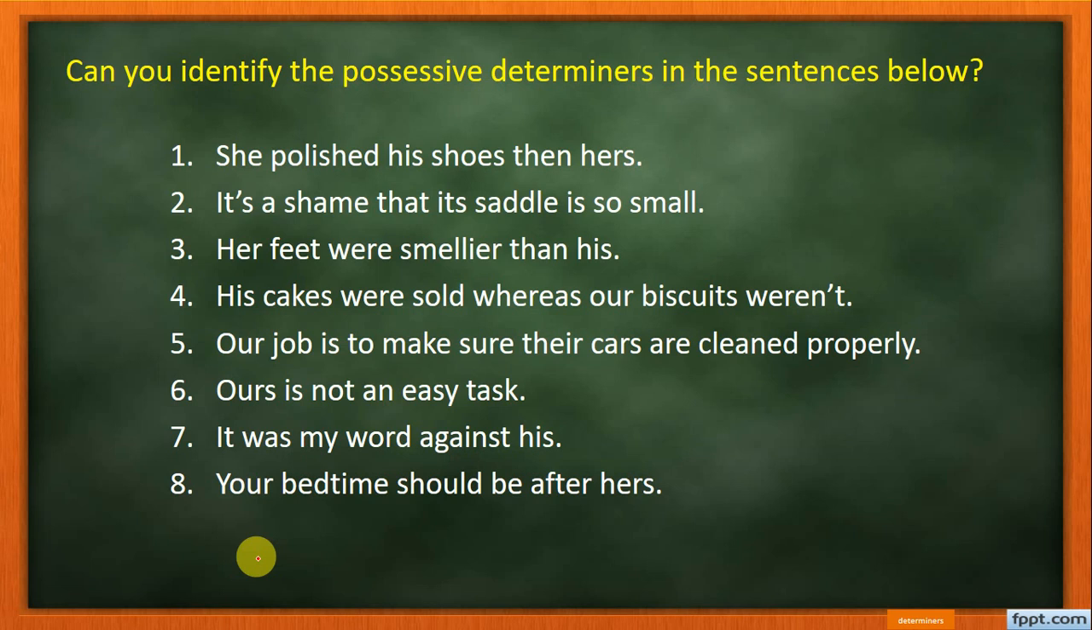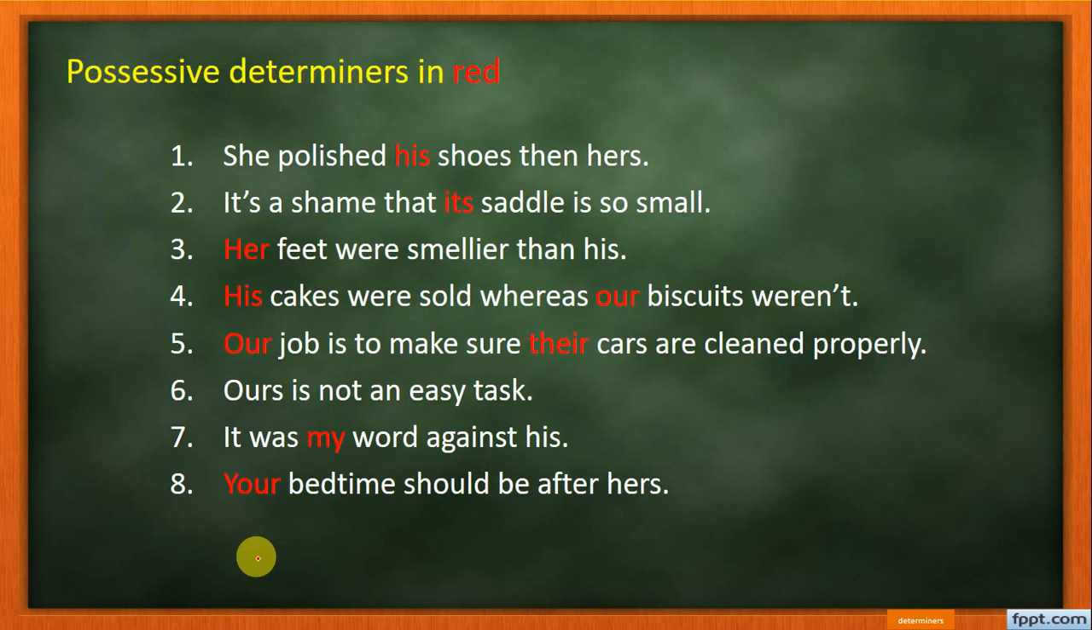You see, sentences 1 to 8 are given. All you need to do is identify the possessive determiners in those sentences. Okay, let's move on. You can see the red color. If you chose this one, it means you are correct.